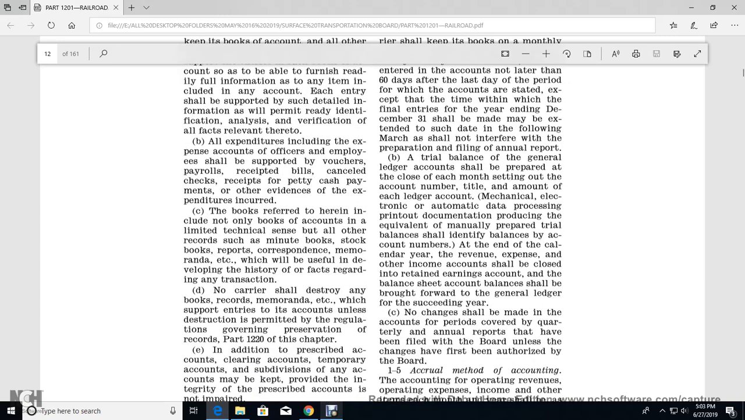The books referred to herein include not only the books of account with limited technical simple, but all of the records, such as minute books, stock books, and reports with the corresponding memorandum, etc., which will be useful in developing the history of the fact regardless of the aim of the transaction. No carrier shall destroy the books or memorandum, etc., with the supporting entry of the accounts, unless the destruction is permitted by the regulation governing preservation of the records in Part 1220 of this chapter.